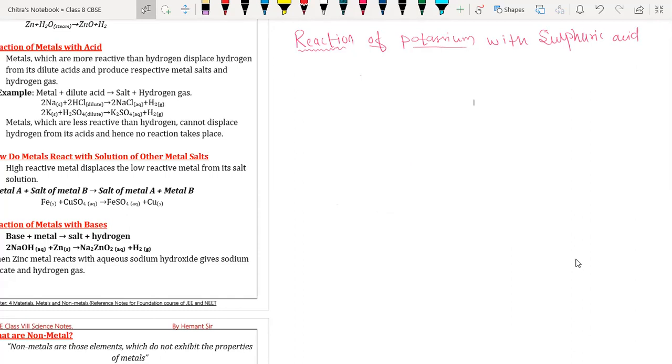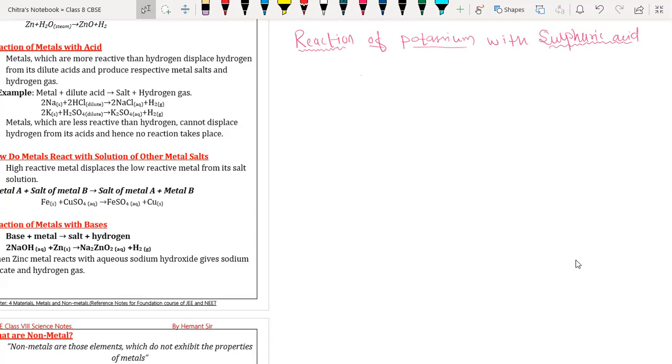Hydrochloric acid is also secreted in our stomach. Yes, dilute HCl helps to activate the digestive enzyme, and that digestive enzyme is going to digest the food. Sir, I have also seen that sulfuric acid reacts with sugar and jaggery.